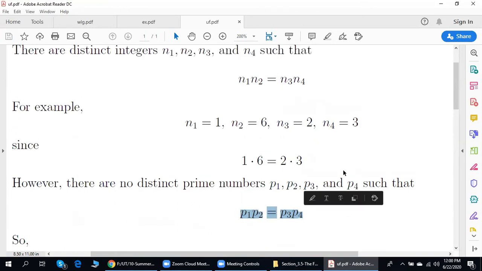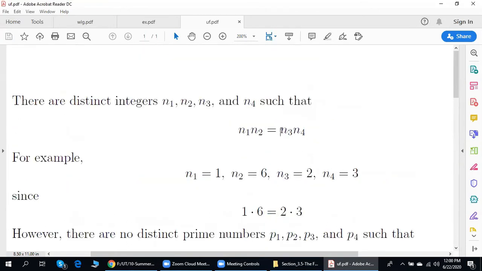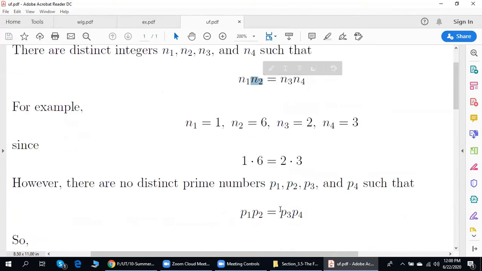Once again, note that this number is divisible by n3, it is divisible by n4, and also by n1 and n2. However, this number is divisible by p3 and p4, but it is not divisible by p1 and it is not divisible by p2. Why is that?